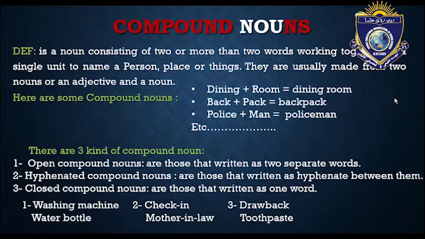First of all, we should know the definition of compound nouns. What is a compound noun? A compound noun is a noun consisting of two or more words working together as a single unit to name a person, place, or thing. They are usually made from two nouns, or an adjective and a noun. Okay guys, we got the definition. Now we move to some examples.